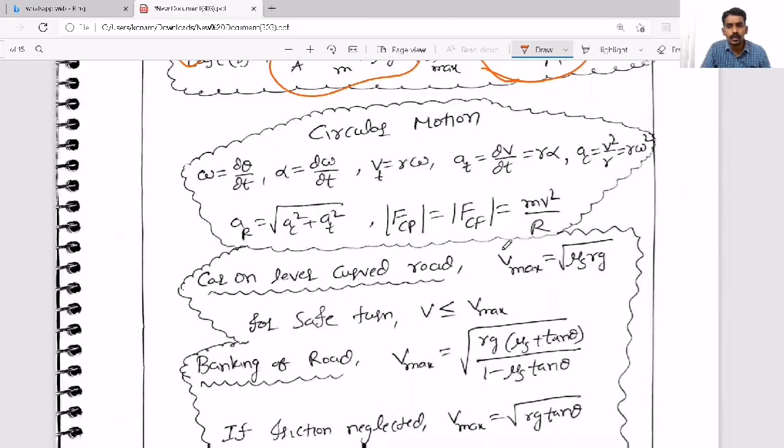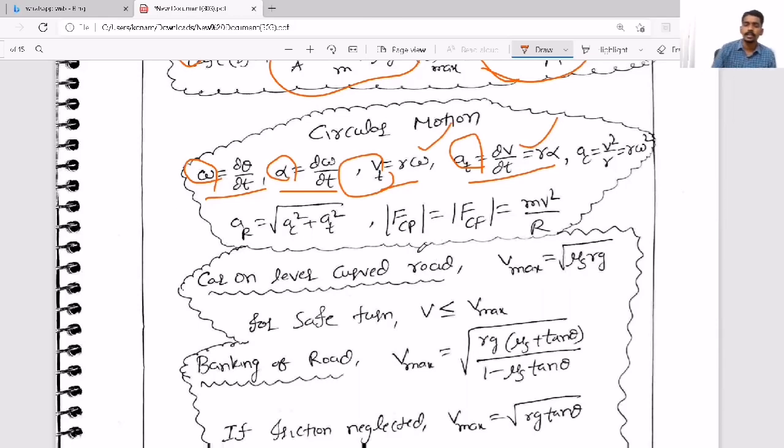See here, for every particle in circular motion, there is one angular set of quantities and one linear set of quantities, and the relation between them is this one. There is a linear acceleration and an angular acceleration, a linear velocity and an angular velocity, and there is a relation between those quantities also.